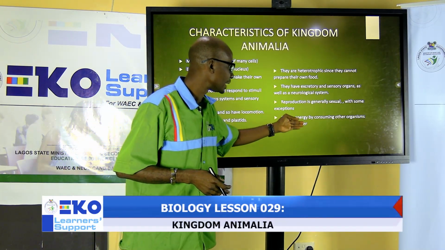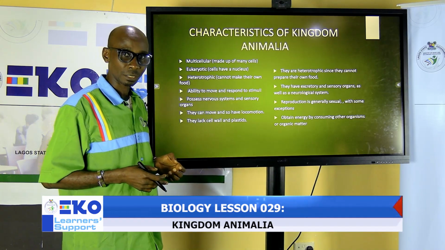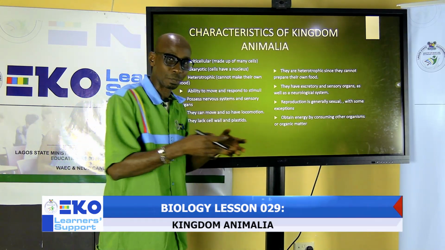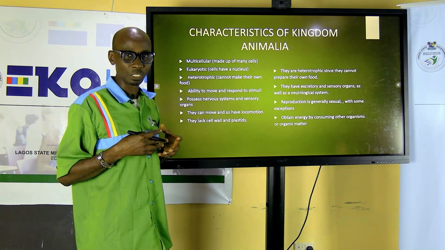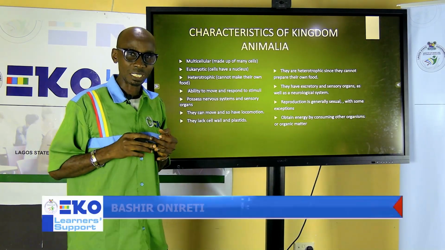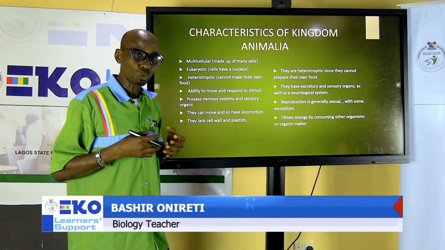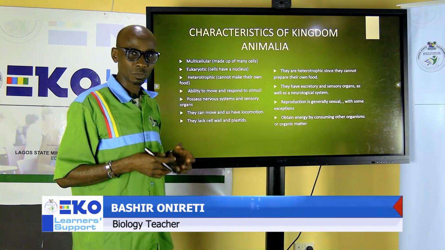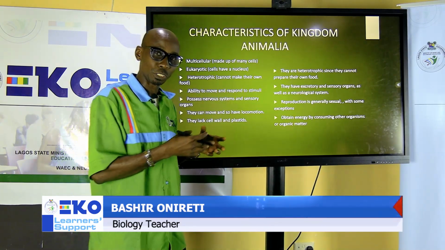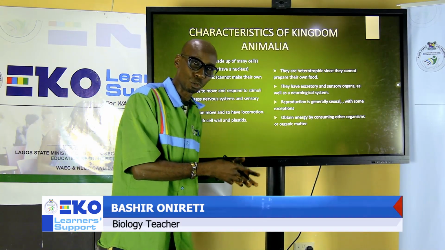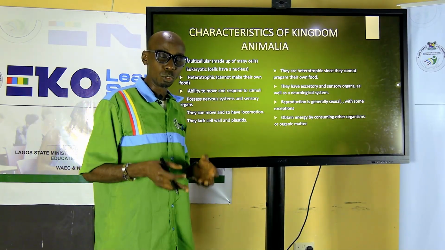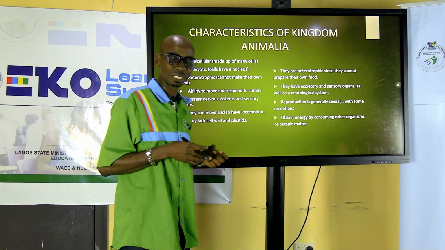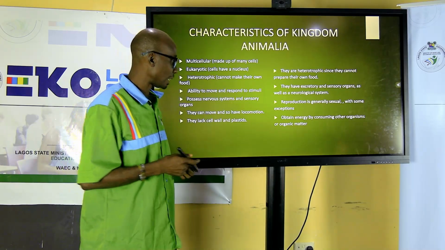Then they obtain energy by consuming others. By feeding on other organisms, that is how we get the energy for our basic metabolism, for our growth, for our development, for respiration. Humans, we can feed on goats, we can feed on grasses to get our energy. Goats will always feed on grasses to get their energy.